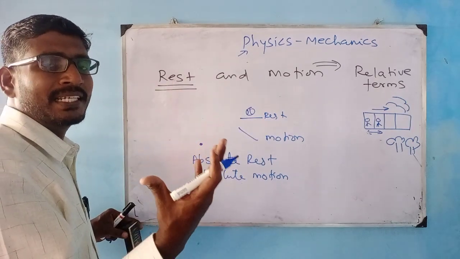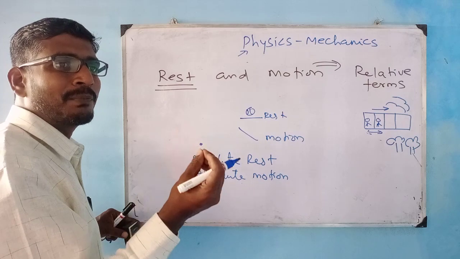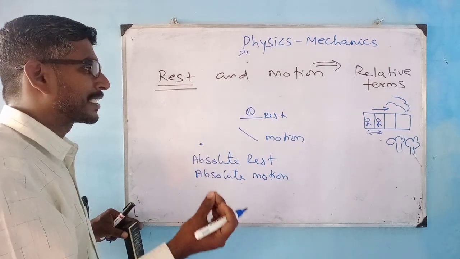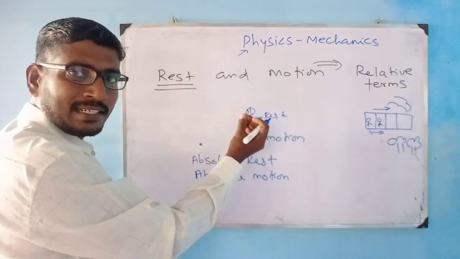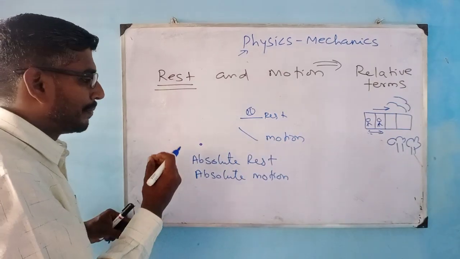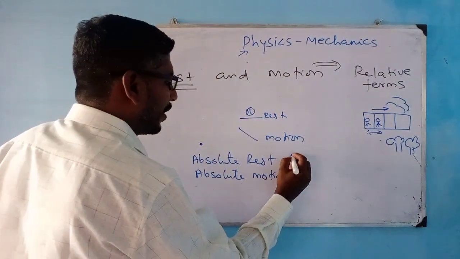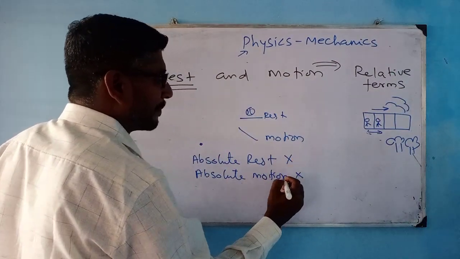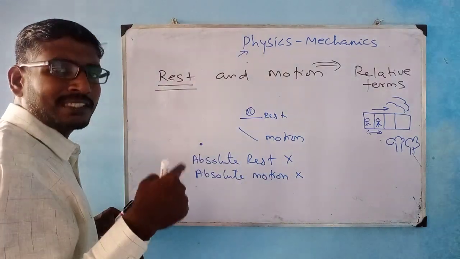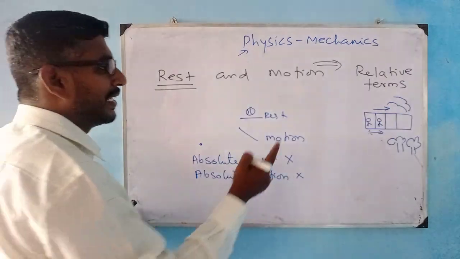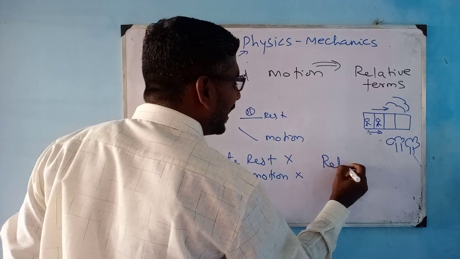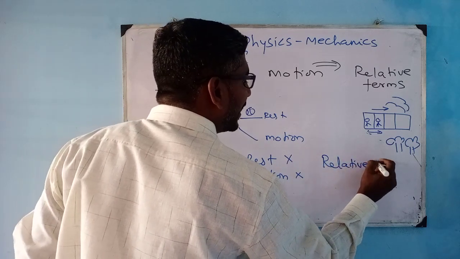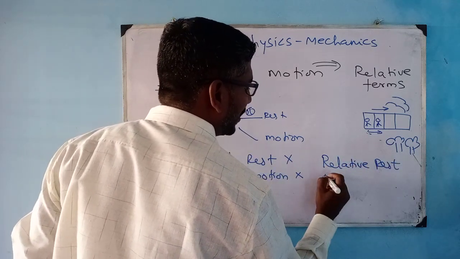We can't predict and say one particular point as a reference point to explain whether the object is at rest or in motion. So because of that, I can say there is no absolute rest and absolute motion. With respect to the objects surrounding us, I can only say there are terms like relative rest and relative motion.